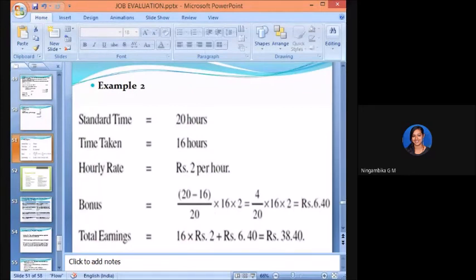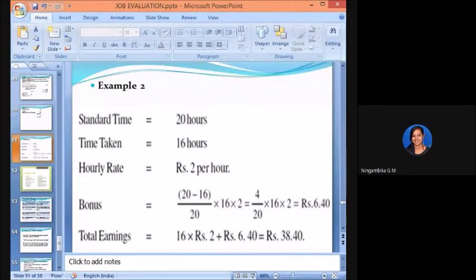So how do you calculate the wages? Students, just now we learned how to calculate the wages: number of hours he worked into rate per hour. That gives you the wages, and the total he is getting is bonus plus wages.